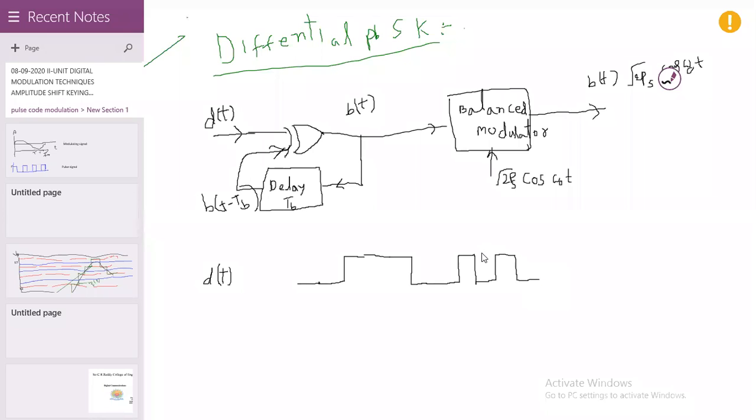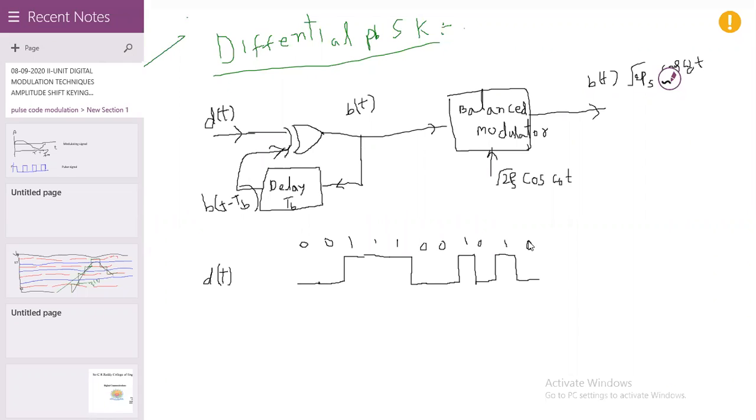This is the d of t. Please represent 0, 0, 1, 1, 1, 0, 0, 1, 0, 1, 0.